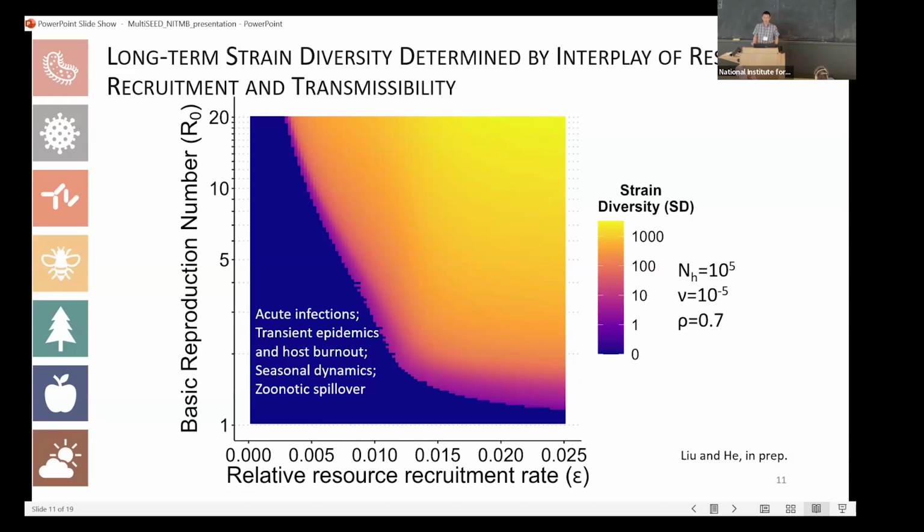It can match acute infections or transient epidemics where the strains get burned out, sometimes seasonal dynamics and zoonotic spillover. Let's move to the top right part, where strain diversity is larger than 0, we might be able to see the mixed infections of different strains. But in reality, this part is seldom observed with both large epsilon and large R0.